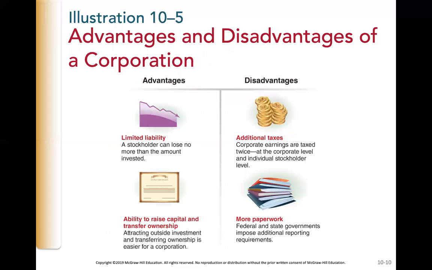We've talked about the advantages and the disadvantages of corporations way back in chapter 1, but I want to review them here with you. A corporation offers two primary advantages over a sole proprietorship or partnership. The first is limited liability. Limited liability guarantees that the stockholders in a corporation cannot lose more money than they have invested in the company, even in the event of a bankruptcy.